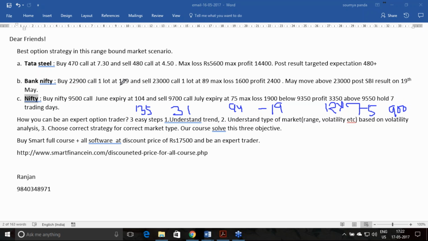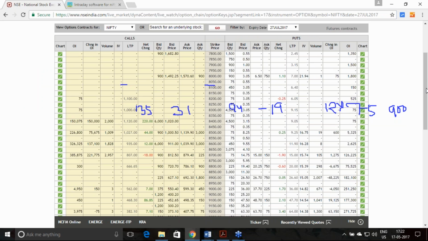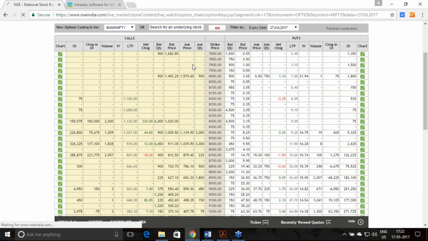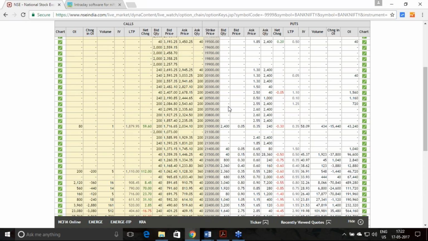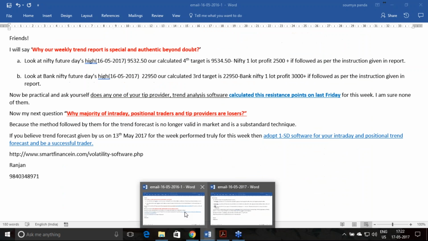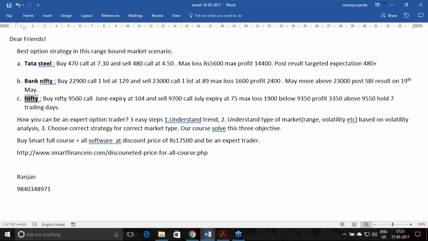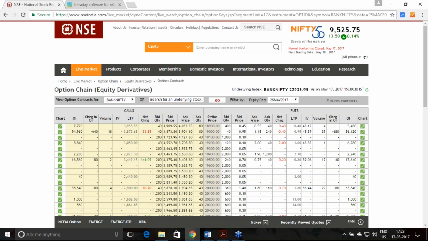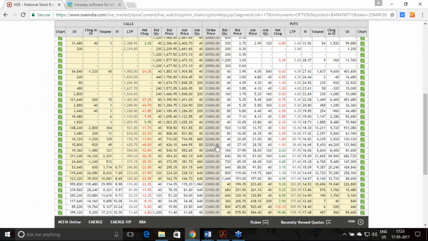Coming back to the Bank Nifty, 129 recommended and 89 recommended, 22,900 and the 23,000. So coming to this particular part, Bank Nifty, I'm just going for today's price I am taking. Today's price, and this is for 25th May expiry, not weekly options, 25th May expiry.